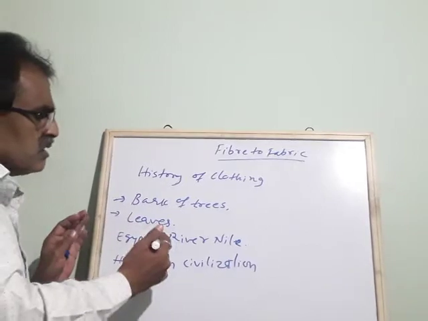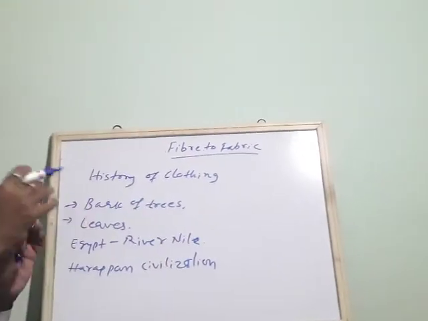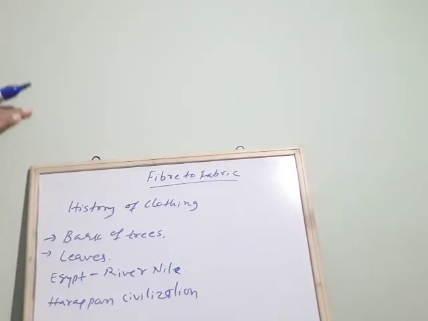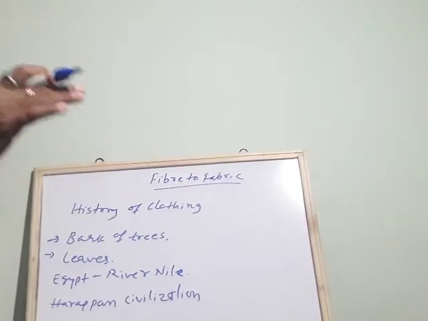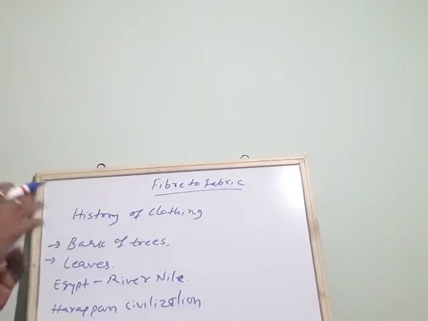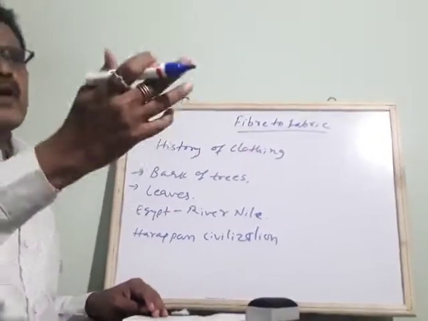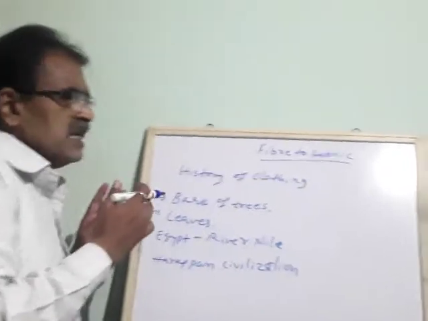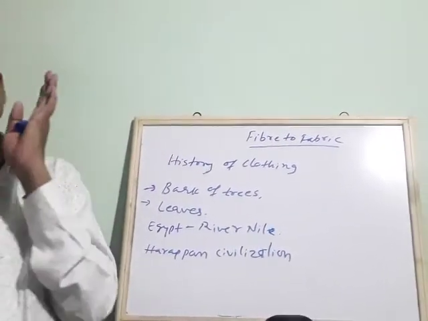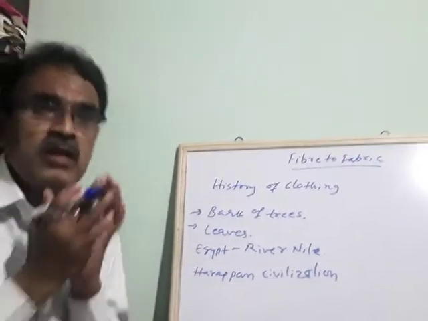After some years they started making fiber from yarn, and from fiber they started making fabric. In this way people developed, and slowly they understood the importance of clothing, and different varieties of dresses were made, but not earlier.